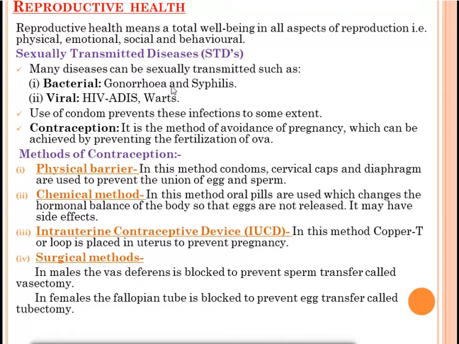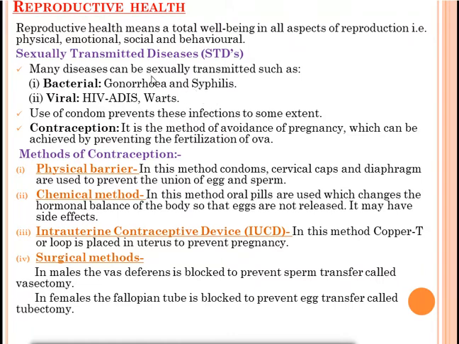Reproductive health means a total well-being in all aspects of reproduction, that is physical, emotional, social and behavioral. It is related to health issues which are physical, emotional, social and behavioral. So let's discuss sexually transmitted diseases. These are also known as STDs.